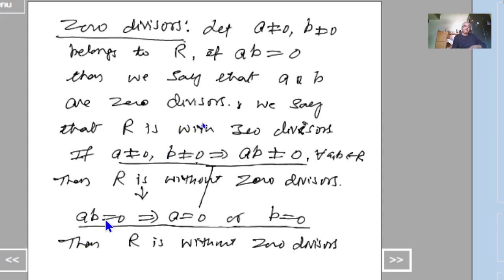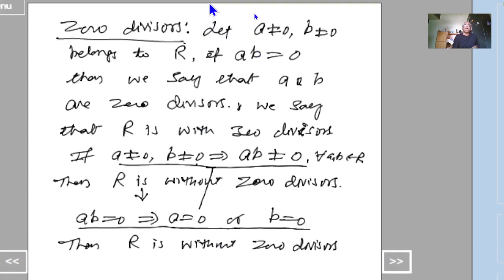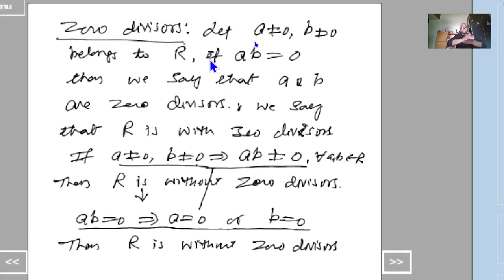Let me consider AB equal to 0, then show that either A equal to 0 or B equal to 0. This also proves that ring R is without zero divisors. By the definition of zero divisors, a given ring may be with zero divisors or without zero divisors.